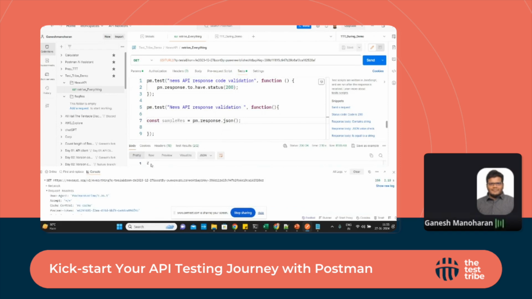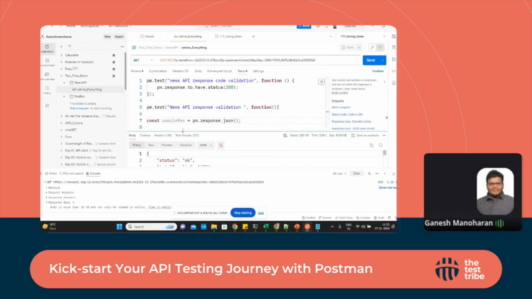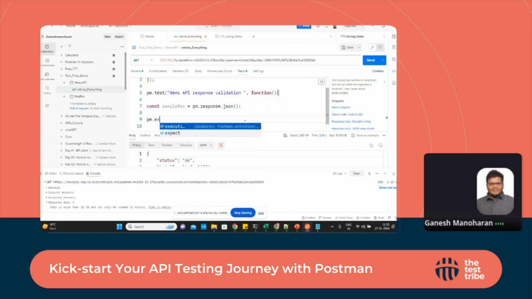As soon as we run it, in this console area the response body is not coming, since it's huge. But the code pm.response.json represents the values in the response JSON, and it is storing them in that variable. And if you write another assertion script, pm.expect, whatever values come in the response are available in this variable.